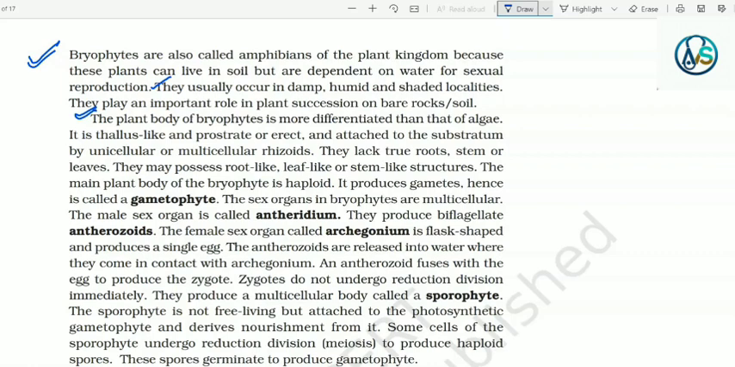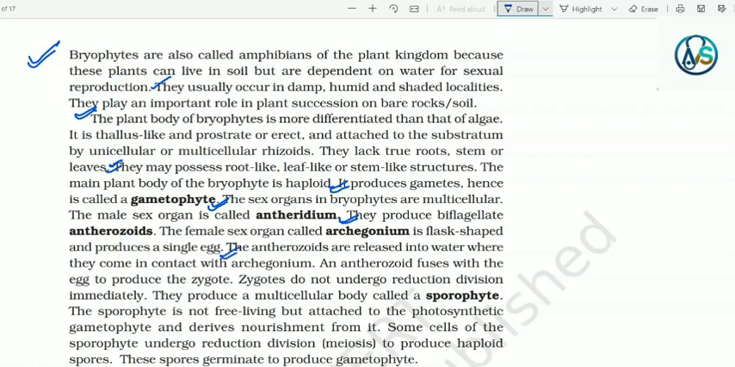They lack true roots, stems or leaves. They may possess root-like, leaf-like or stem-like structures. The main plant body of the bryophyte is haploid. It produces gametes, hence is called a gametophyte. The sex organs in bryophytes are multicellular. The male sex organ is called antheridium. They produce biflagellate antherozoids. The female sex organ called archegonium is flask-shaped and produces a single egg.